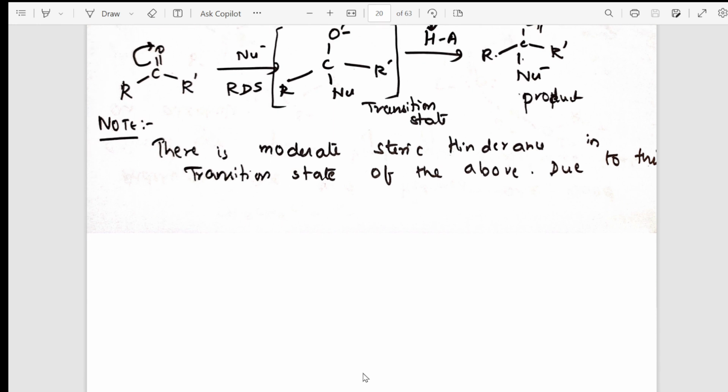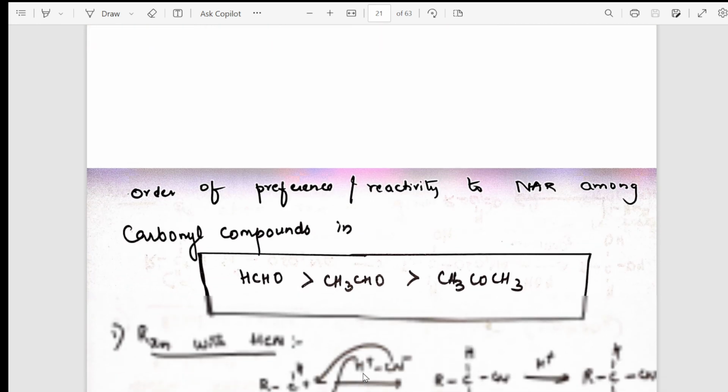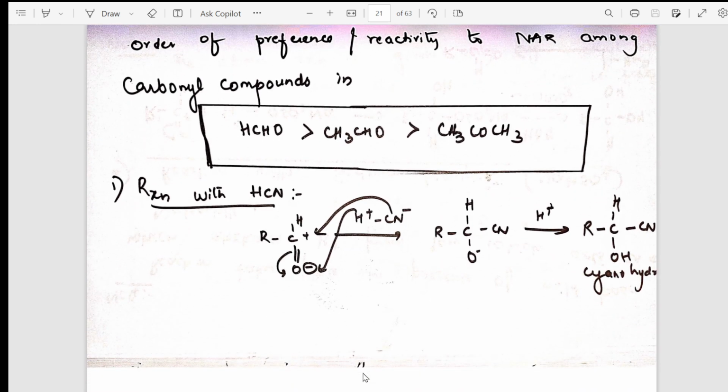After the chemical reactions introduction, now we are going to go based on the order of reactivity towards nucleophilic addition. So formaldehyde, acetaldehyde, and ketones. So the first nucleophilic addition reaction is with HCN. How is the cyanohydrin formed? I have shown you step by step.